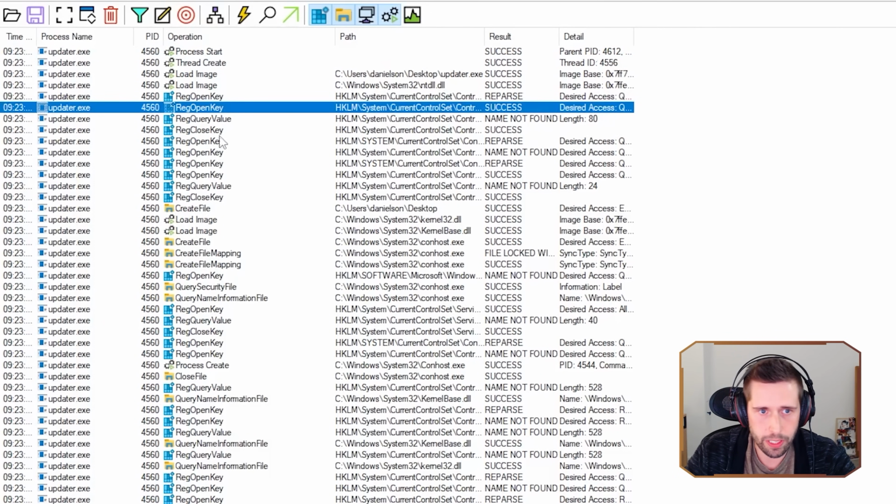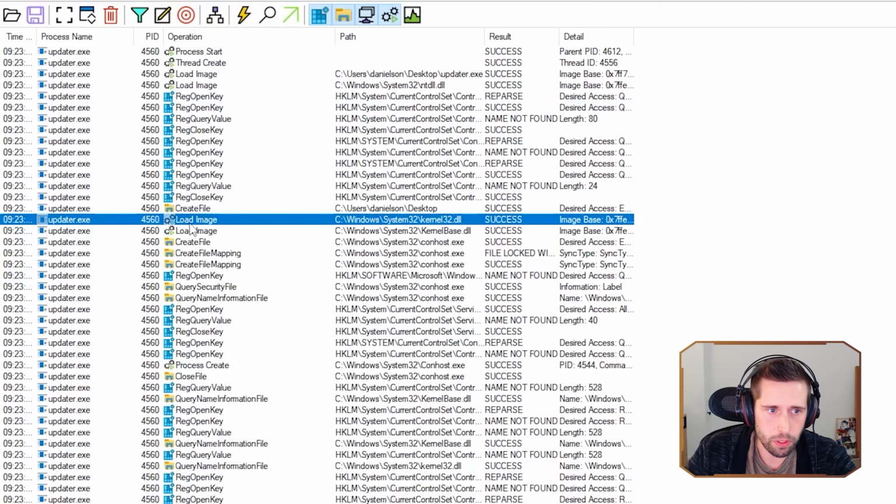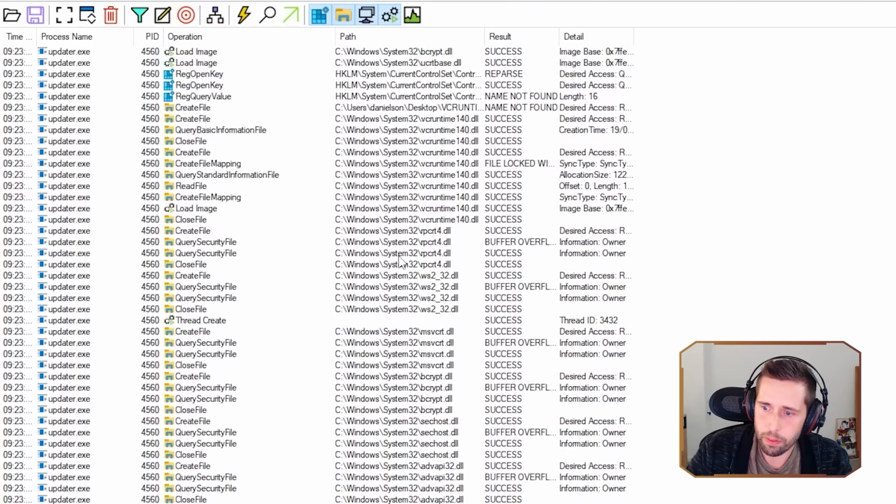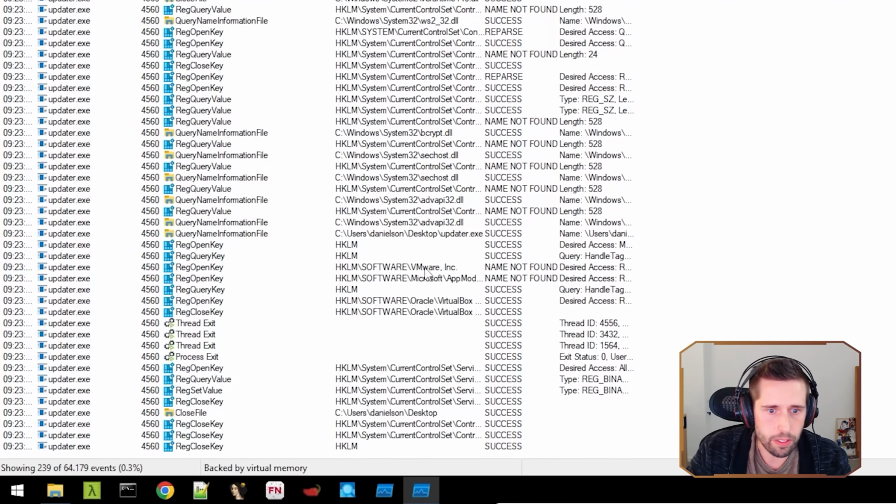We have a lot of registry keys being opened. This is typical Windows stuff. Load images is libraries being loaded, kernel32.dll, kernelbase.dll. These are normal Windows libraries being loaded. Nothing here is really malicious. Let's go to the end though and see if we see anything interesting.